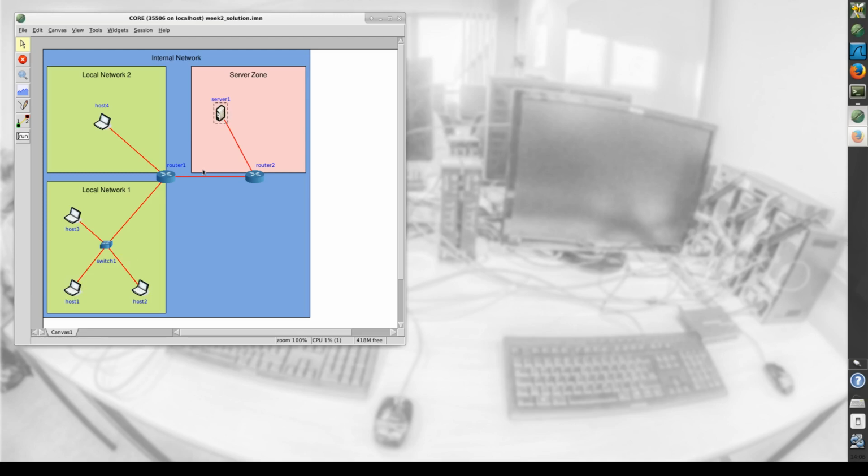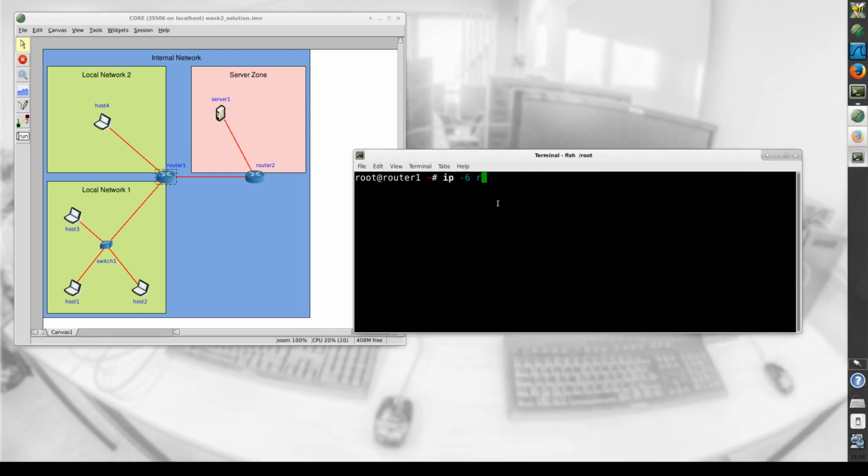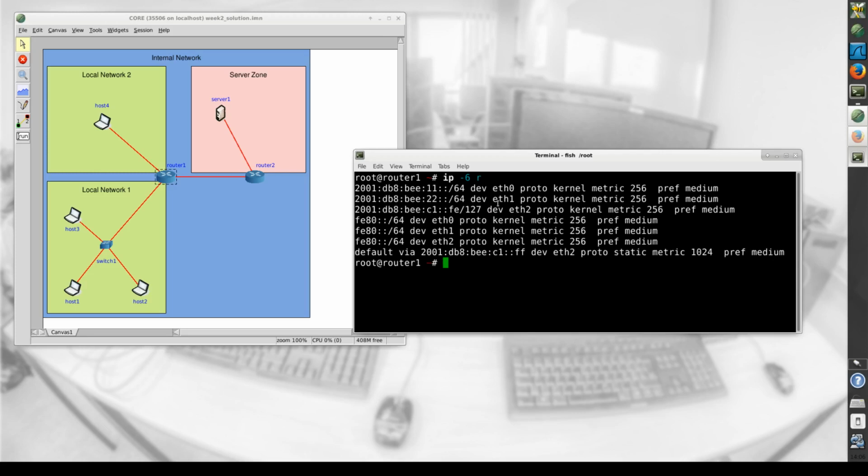If we inspect the routing table of one router, which we can do this way, typing ip -6 r, we see that the router already knows how to reach the different subnets in our network.